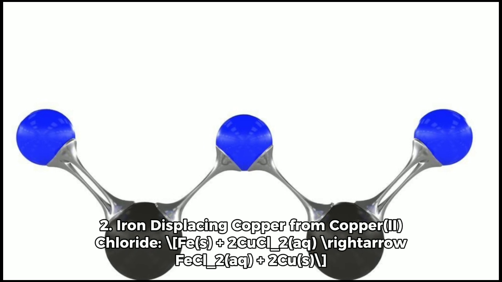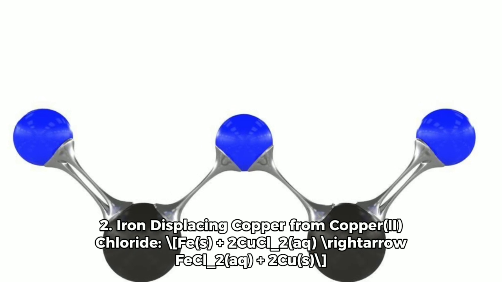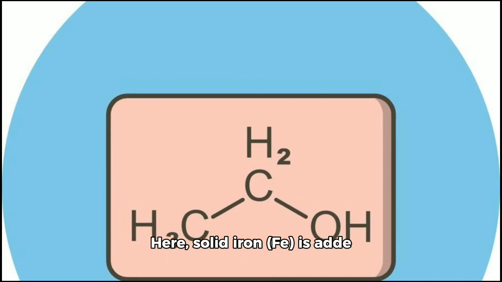2. Iron displacing copper from copper chloride. Fe(s) + CuCl2(aq) → FeCl2(aq) + Cu(s). Here, solid iron (Fe) is added